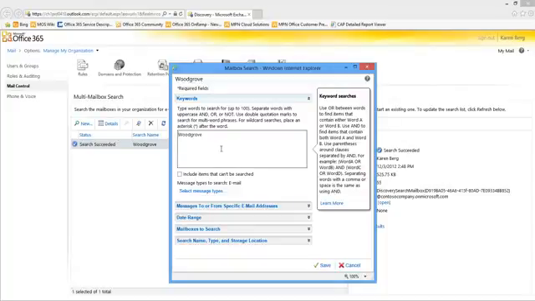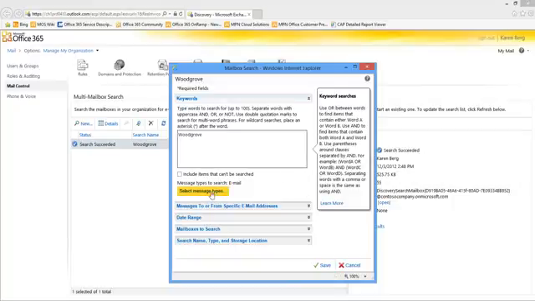The first thing I'm going to provide is the keywords that I want to search on. In this case, I'm doing a very simple one. I'm going to search across all my mailboxes for the keyword Woodgrove. But you see here I can make these more complex. I can search up to 100 different words. I can separate them with ands, ors, and nots. I can use double quotes to find multi-word phrases. I can use asterisks for wildcard searches. Lots of capabilities here, with more information in the Learn More link.